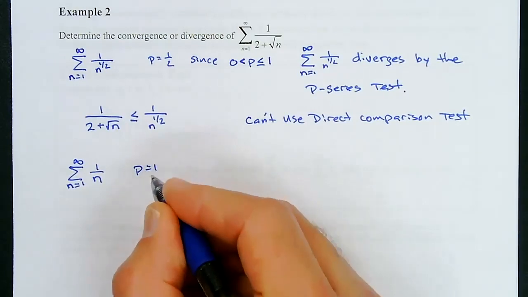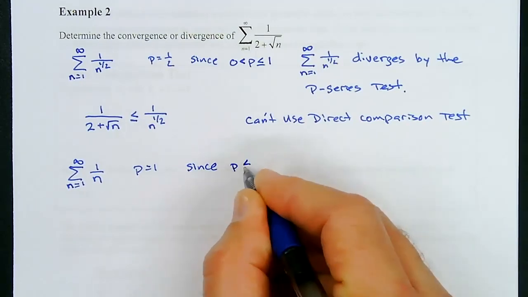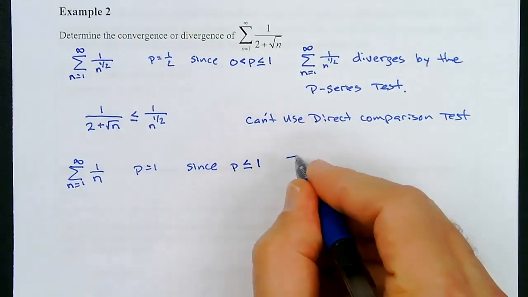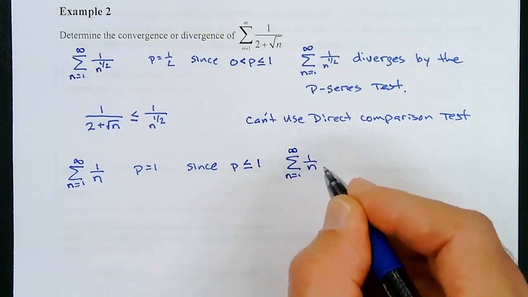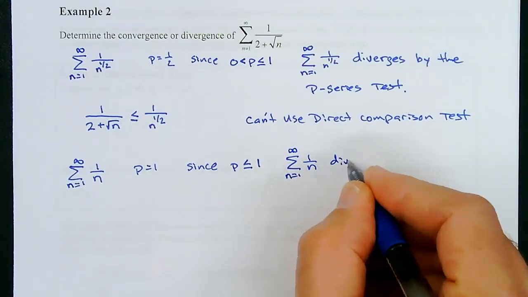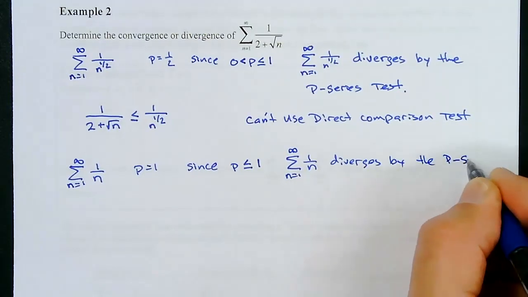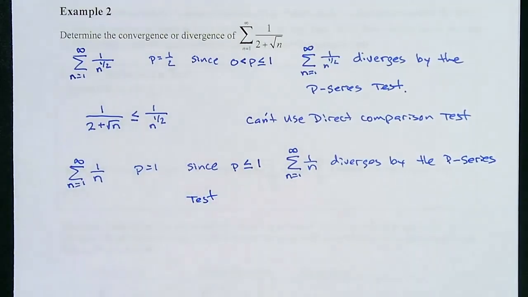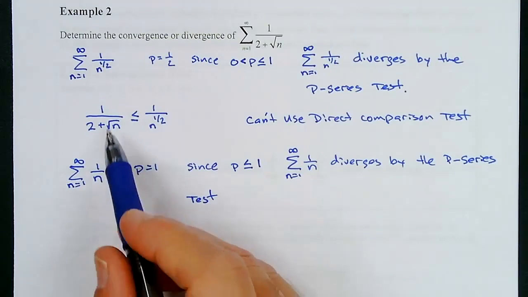Okay, so p equals 1. And since p is less than or equal to 1, or between 0 and 1, then we know that this series, n equals 1 to infinity of 1 over n, diverges by the p-series test. Okay. Now, since this one is diverging, we have to show that this fraction 1 over n is actually smaller than this one.